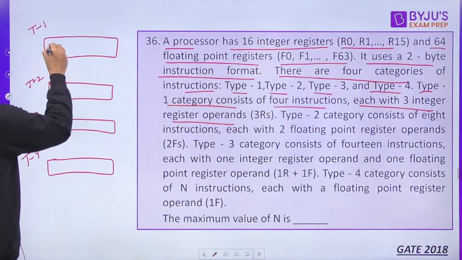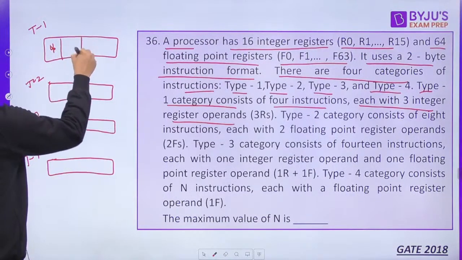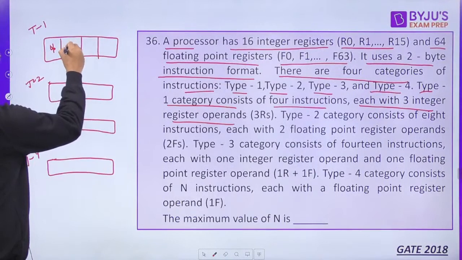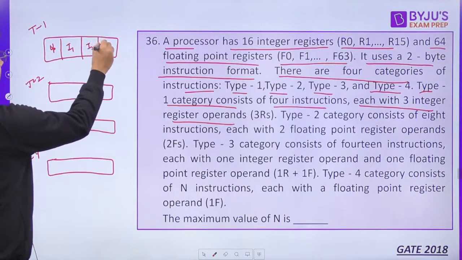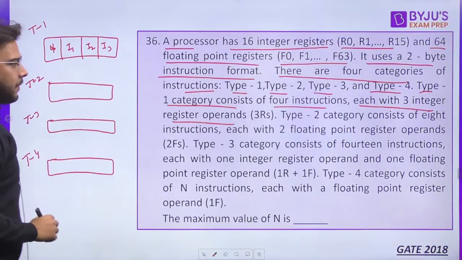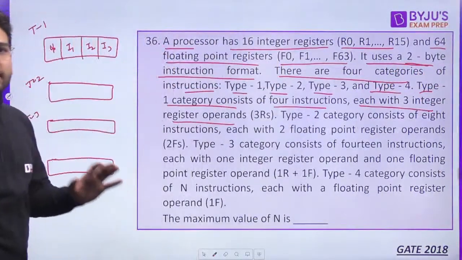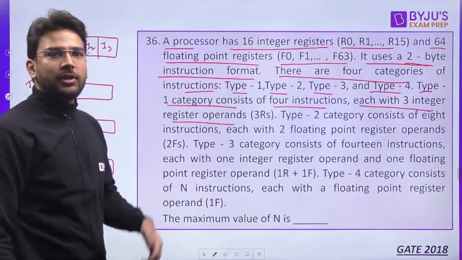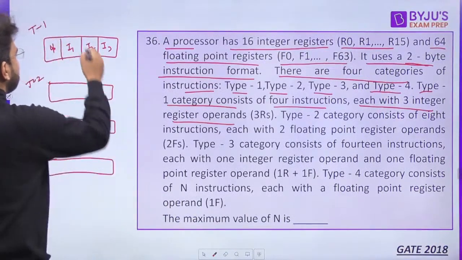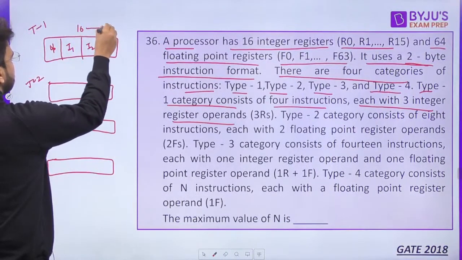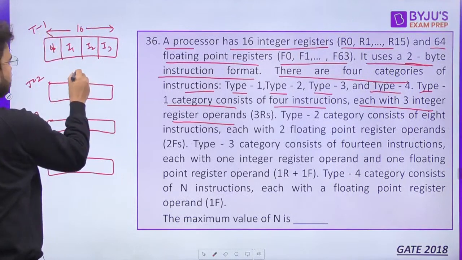So we have the opcode and 3 integer operands. Let's name them I1, I2 and I3. And it uses a 2-byte instruction format. That means the length of the instruction is going to be 16 bits.